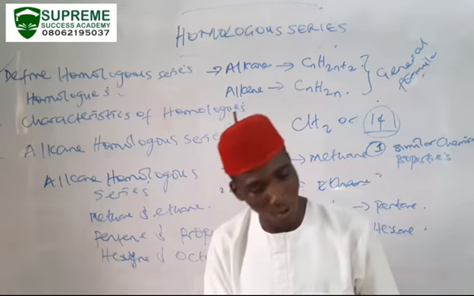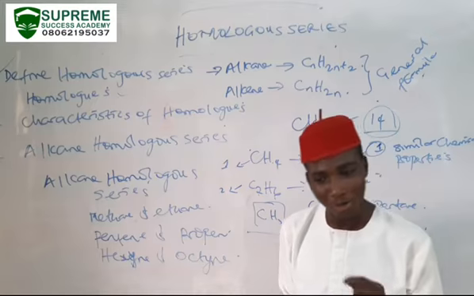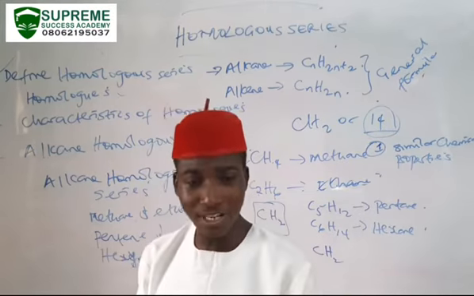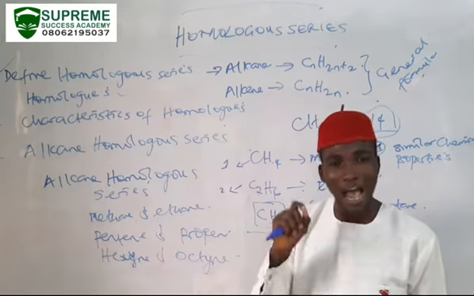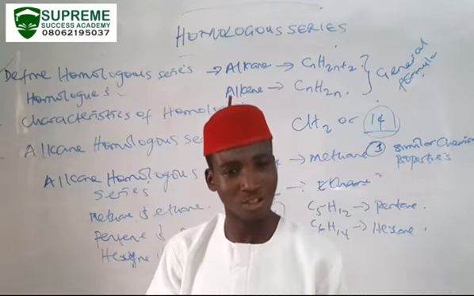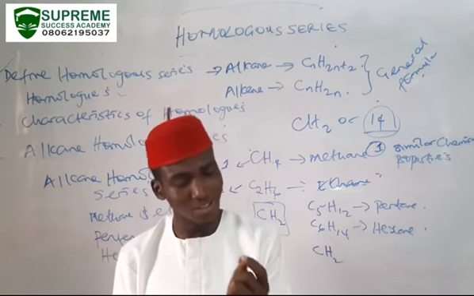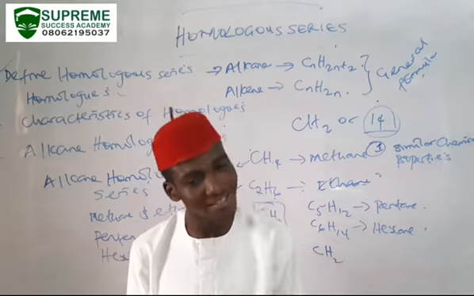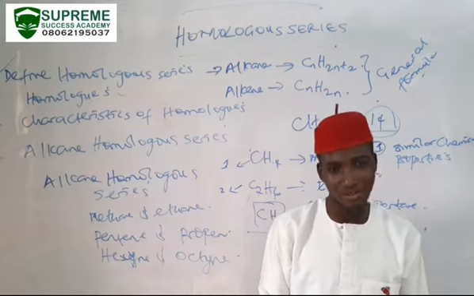Alkanes will naturally undergo substitution reaction, while alkenes will undergo addition reaction. Alkanes undergo substitution reaction because they are saturated, while alkenes undergo addition reaction because they are unsaturated. So unsaturated compounds tend to prefer addition reaction, while saturated compounds tend to prefer substitution reaction.